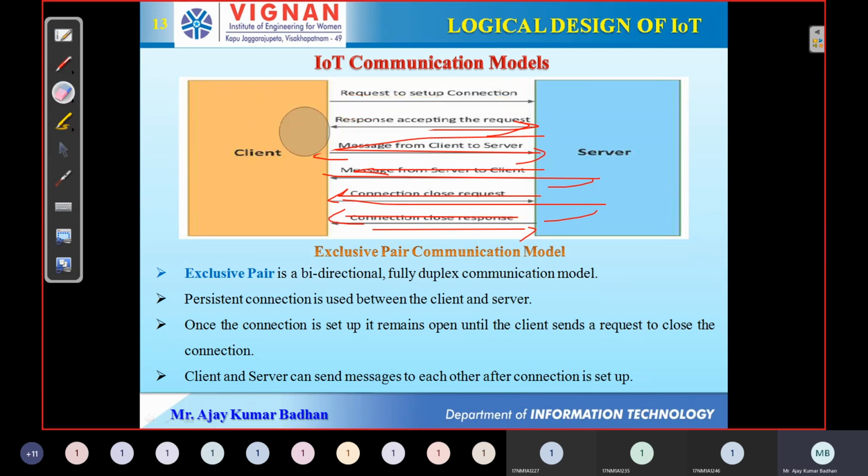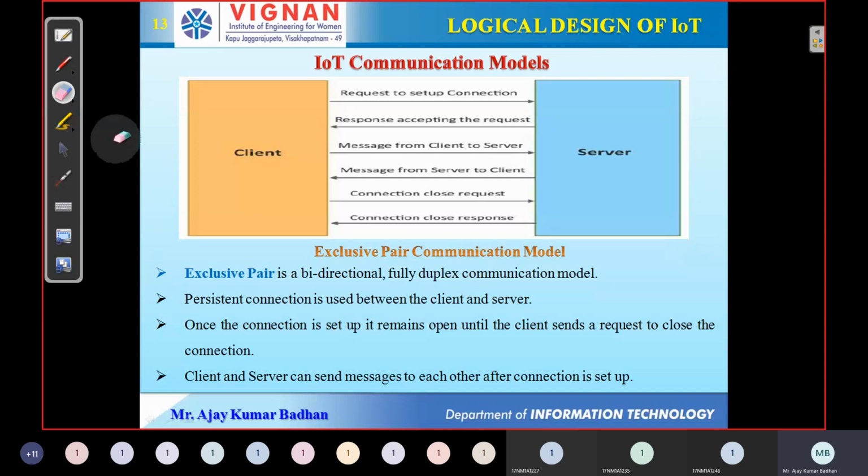The only thing we have to keep in mind is that when this entire conversation between client and server completes, the client should send a message to the server asking to close that particular connection which has been established. Once it is closed, the entire connection will go off, or else it will be left assigned.